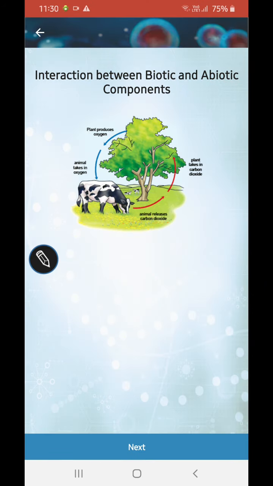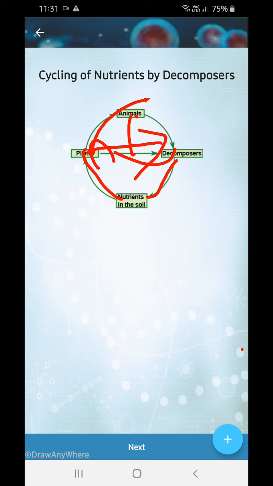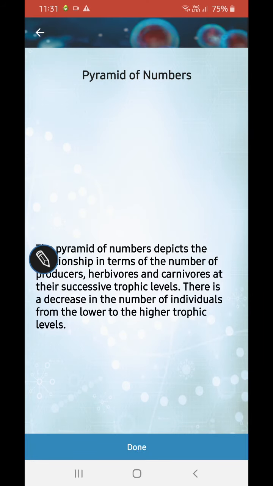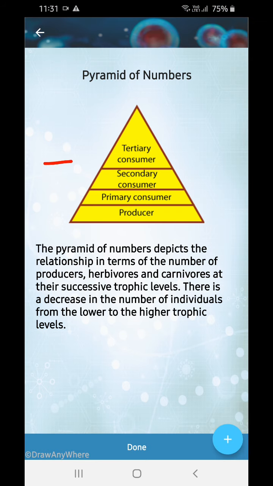Okay, next we have the cycling of nutrients by a decomposer. Now see, the leftovers of plants and animals both go to the decomposers, and then the nutrients are released into the soil, and plants take them, and animals take the food prepared by the plants. Okay, next one, the pyramid of number depicts the relationship in terms of the number of